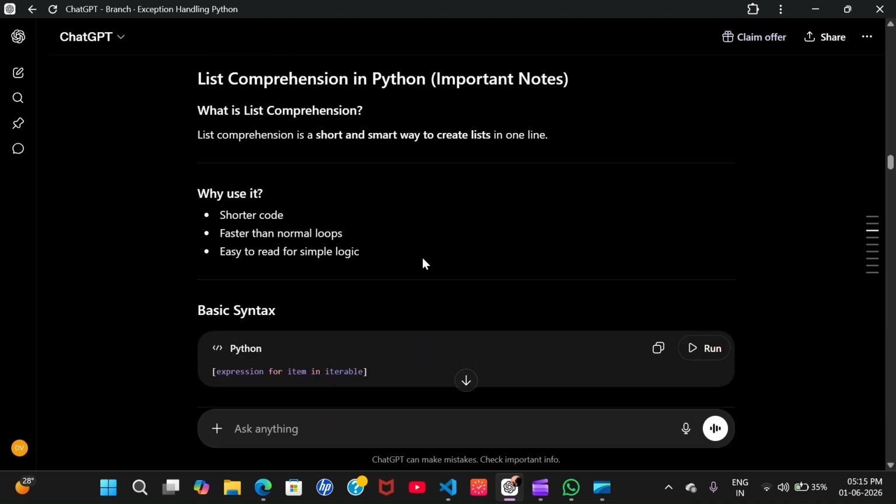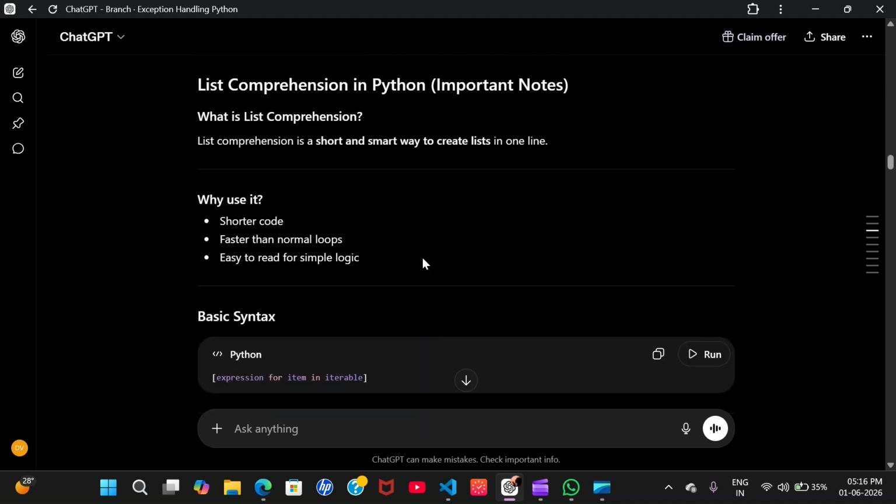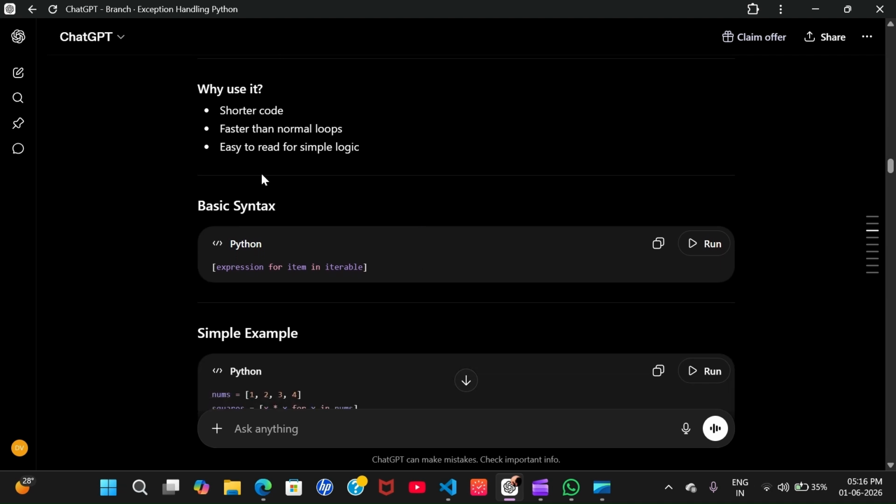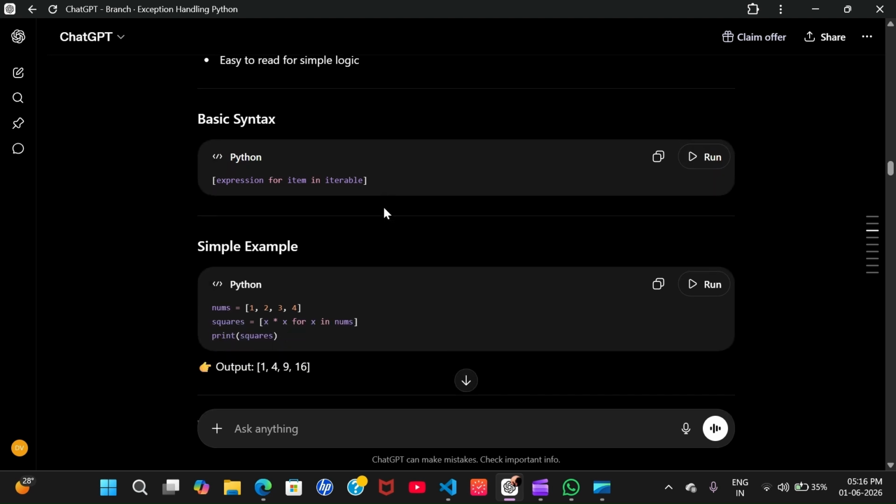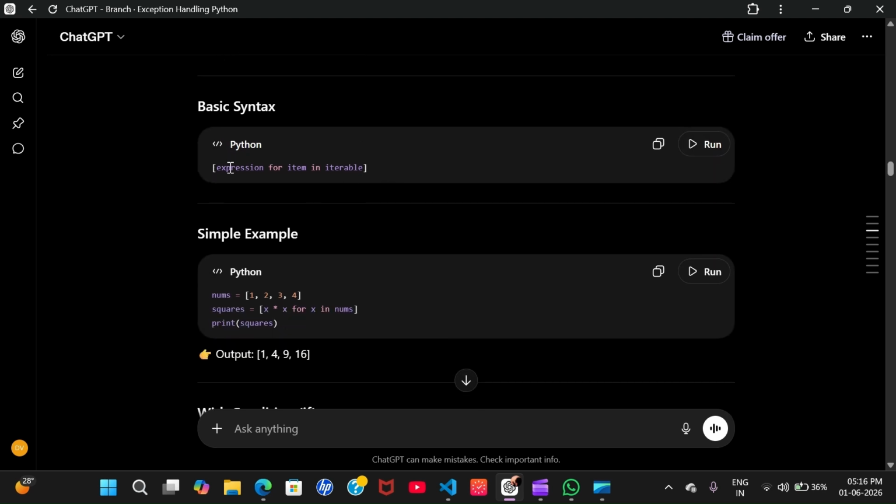Now, another important concept, that is list comprehension. What is list comprehension? It is a short and smart way to create a list in one line. You can assume it like a loop. Why do we use it? Because it makes the code shorter, faster than normal loops, and easy to read. Here is the basic syntax: expression, then a for loop with a variable like item in an iterable.